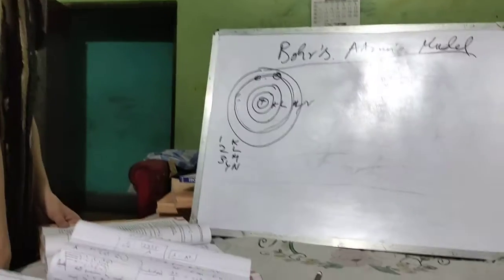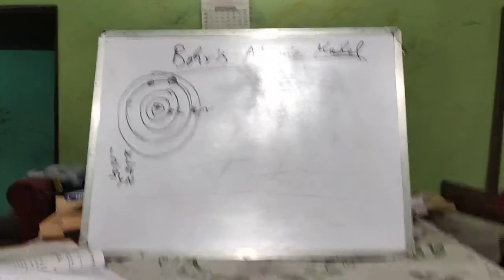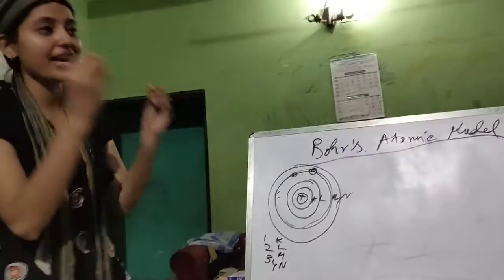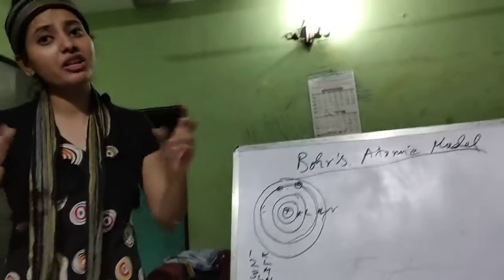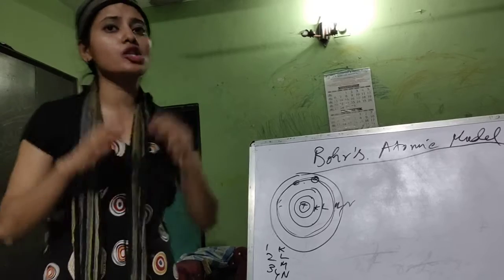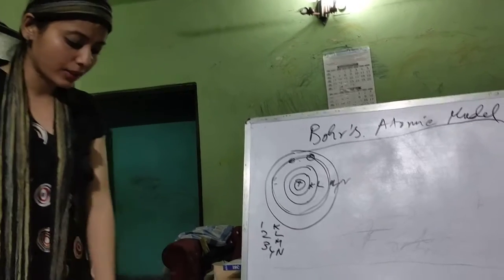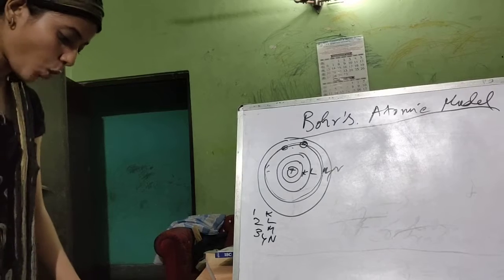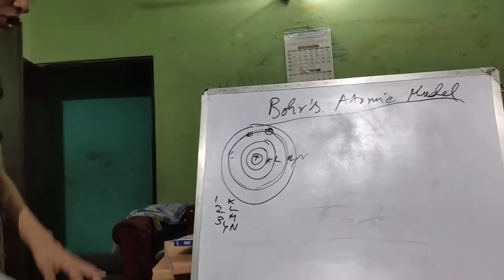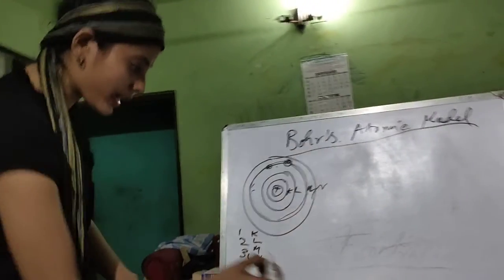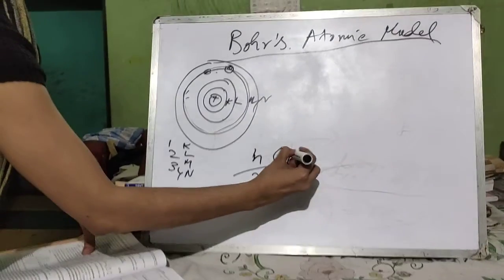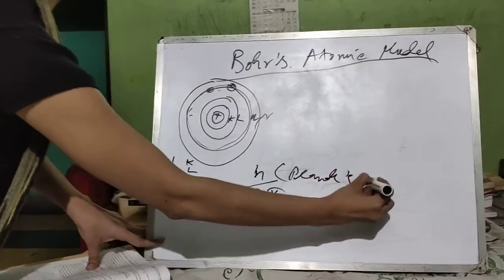This is the reason the energy of an electron in a particular energy state always remains fixed. Obviously, this is why the energy of a particular shell or energy level remains fixed, because the electron in that shell is neither going to lose nor gain energy. Now coming to the third one: only those energy levels or energy states are permitted in which the angular momentum of an electron is an integral multiple of h by 2 pi, where h is Planck's constant.